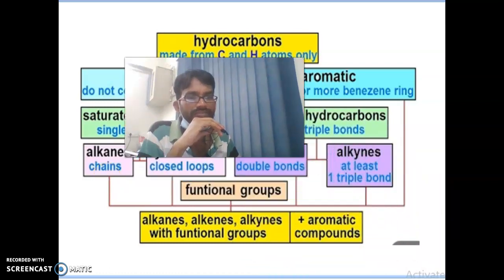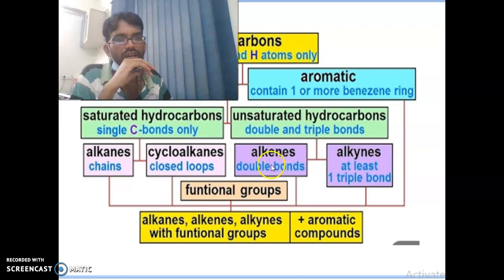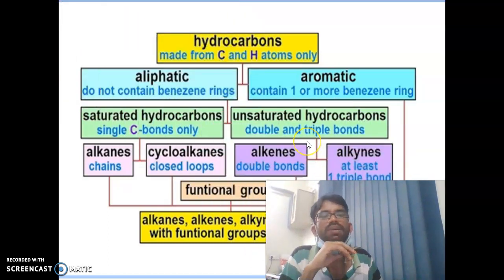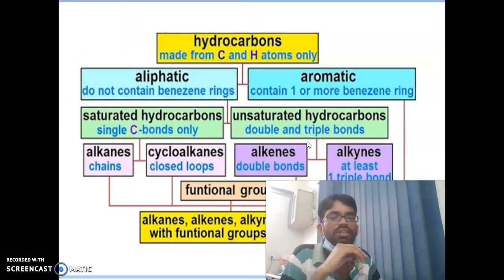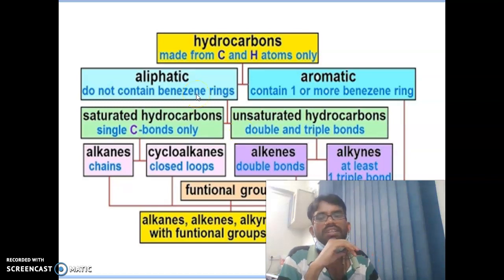Unsaturated hydrocarbons are alkenes and alkynes. Alkenes have a double bond; alkynes have at least one triple bond. The functional groups are alkanes, alkenes, alkynes, and aromatic compounds. Aromatic means there will definitely be benzene rings present in that compound